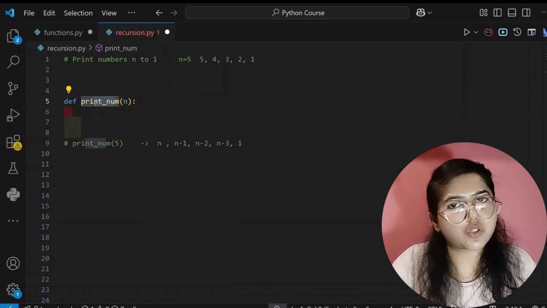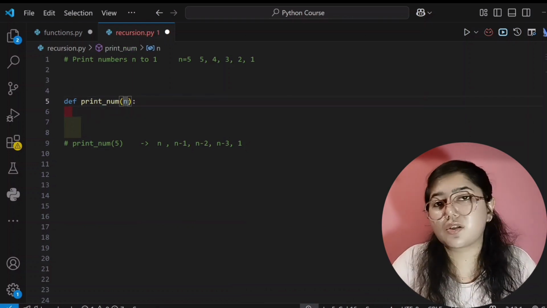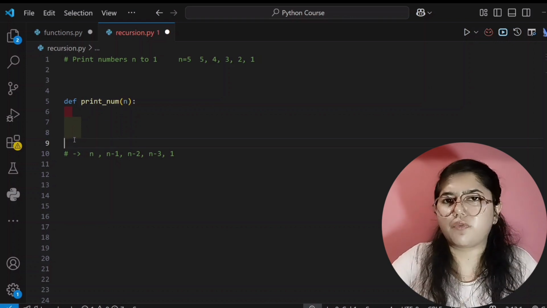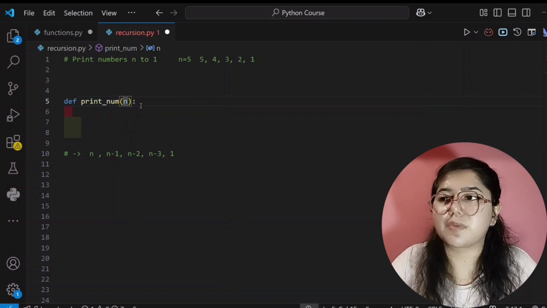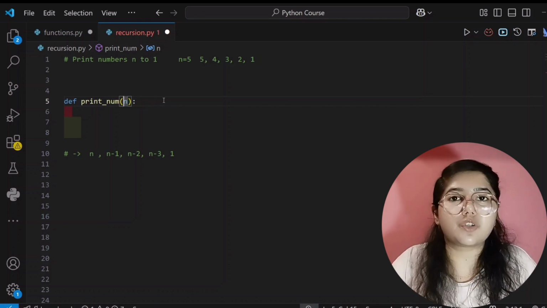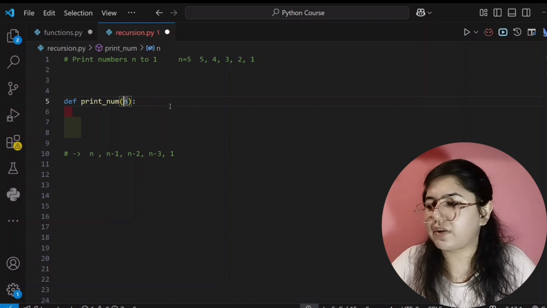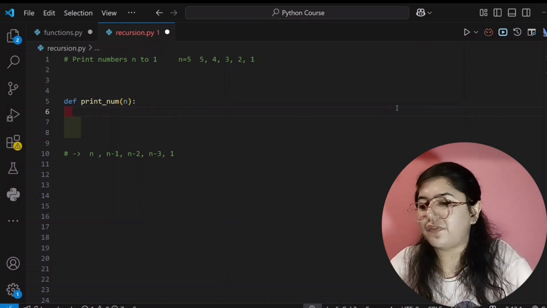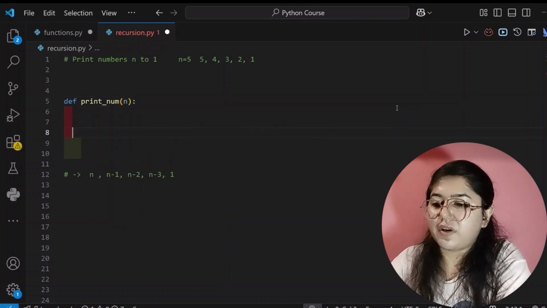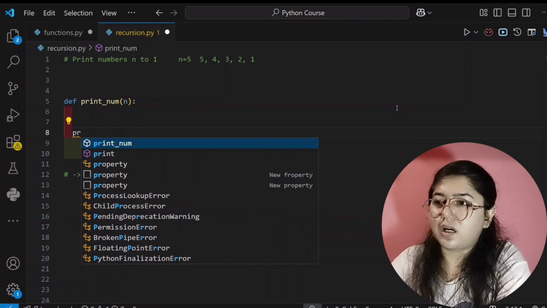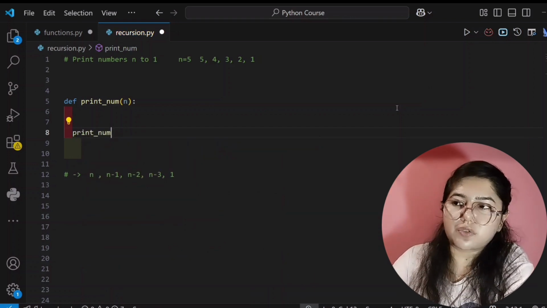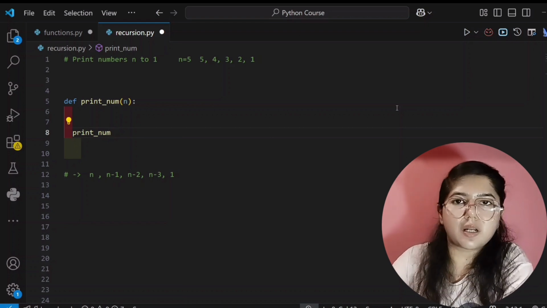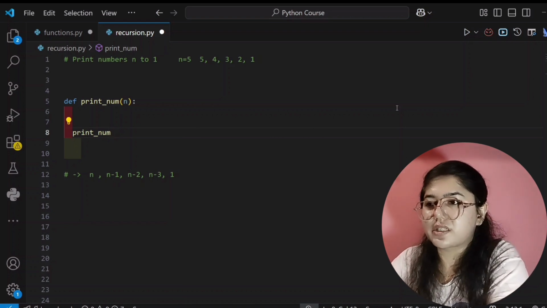I have created a function, right? I have passed a parameter also. Yes, I am removing this for now. I have created a function, and I am passing a parameter where 5 will be stored because we have to print till 5. 5, 4, 3, 2, 1 means, so that's why I am passing 5 here. So now I tell my code editor that you do one thing, I am calling our function that is print num. I am inside this function and from here only I am calling print num only. Okay, our function is calling itself.